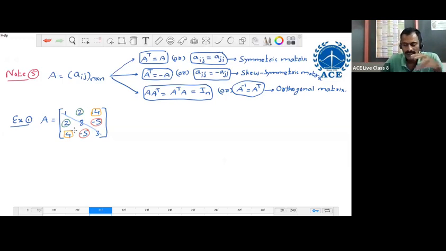So the maximum possible number of different elements is 3, 2, 1, totally 6 only. Along the first row 3, along the second row 2, along the third row 1. These are the possibilities for the maximum number of different elements only. It is a symmetric matrix.